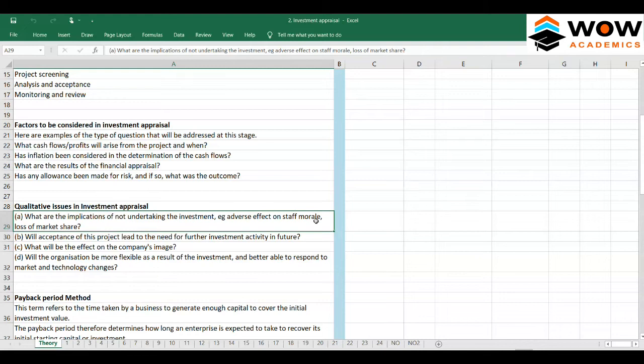Will acceptance of this project lead to the need for further investment activity in future? Because of this project, will it lead to anything better? For example, gaming companies create gaming characters, which is a time consuming and cost consuming kind of work.